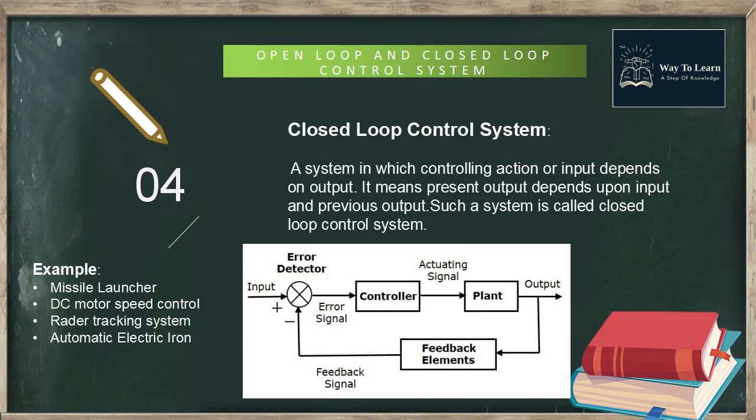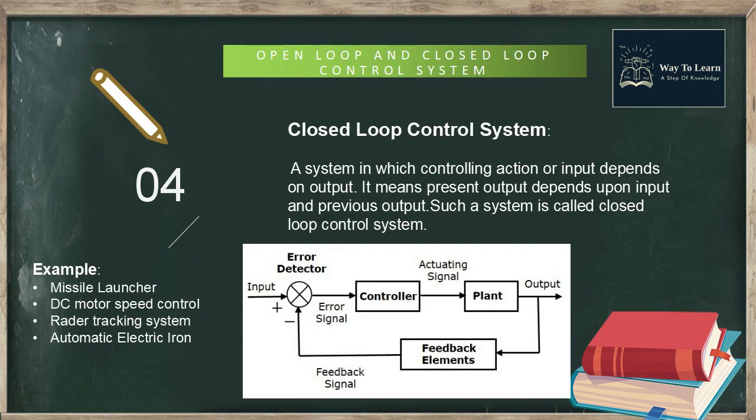And this is the block diagram of closed loop control system. The error detector produces an error signal, which is the difference between the input and the feedback signal. This feedback signal is obtained from the block by considering the output of the overall system as an input to this block.